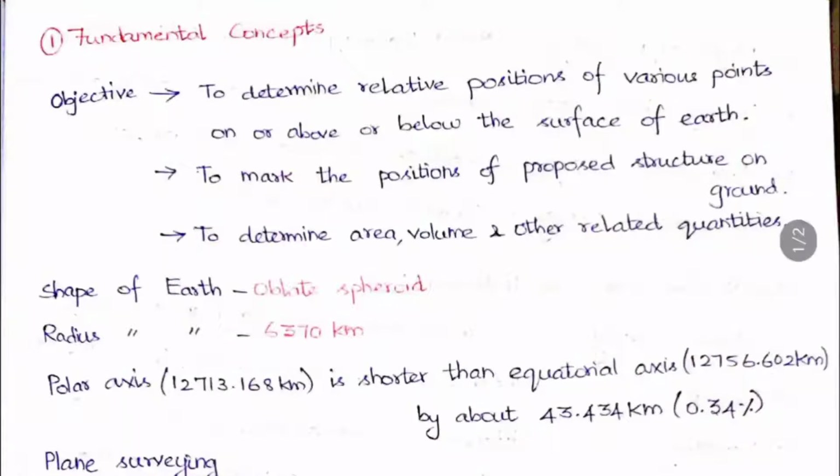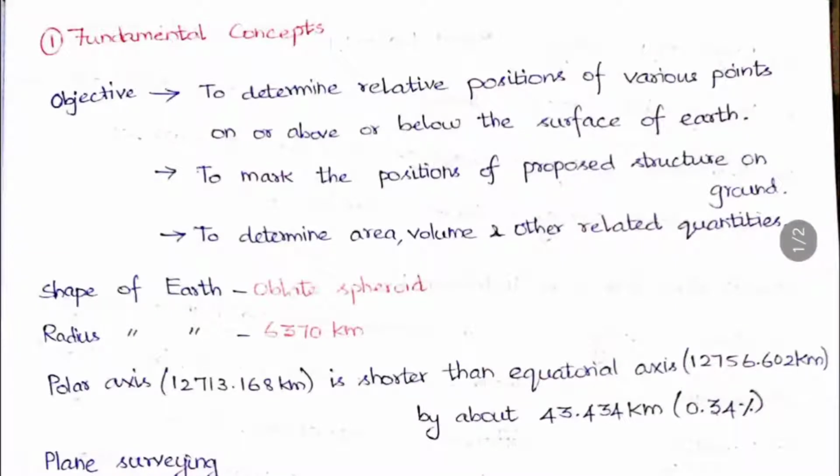So first, the objective of surveying. What is the objective of studying surveying? It is to determine the relative positions of various points on, above, or below the surface of the earth. We will be finding the positions, but relative positions, this is very important, because relative positions means with respect to some already known data only we will be plotting that position. And then to mark the positions of proposed structures on the ground, and to determine the area, volume and other related quantities. So this is why we are going to study surveying.